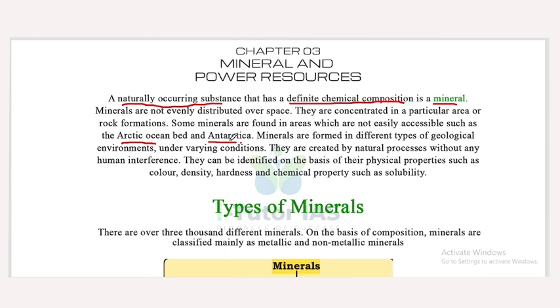Minerals are formed in different types of geological environments under varying conditions. They are created by natural processes without any human interference. They can be identified on the basis of their physical properties such as color, density, hardness, and chemical properties such as solubility. So that's about minerals.